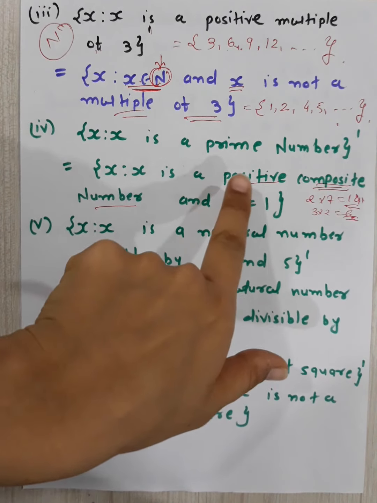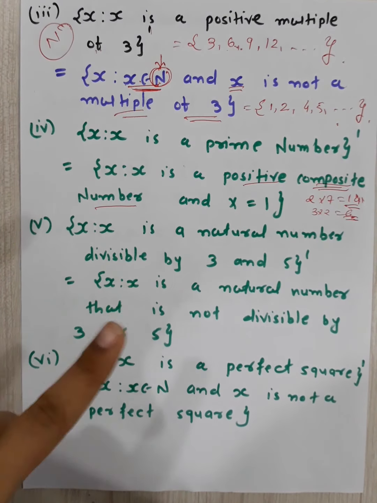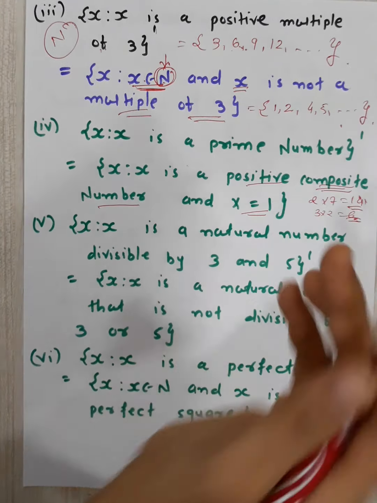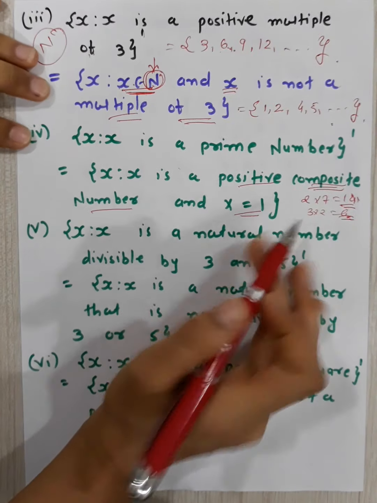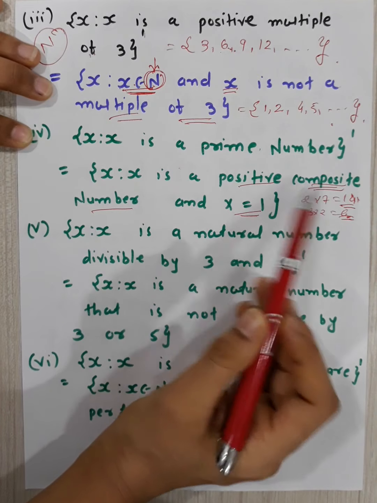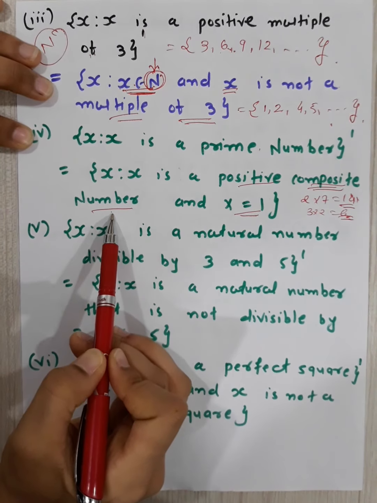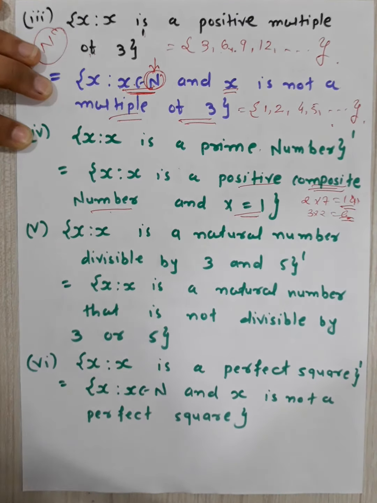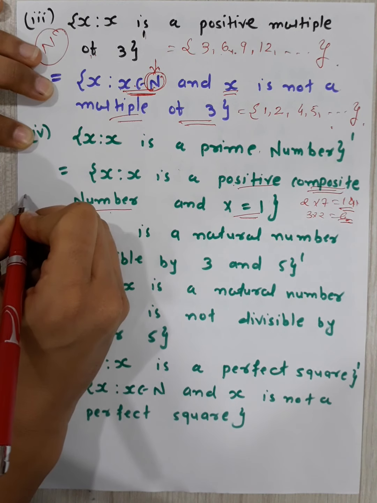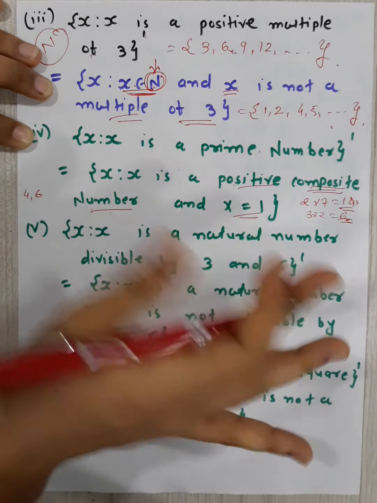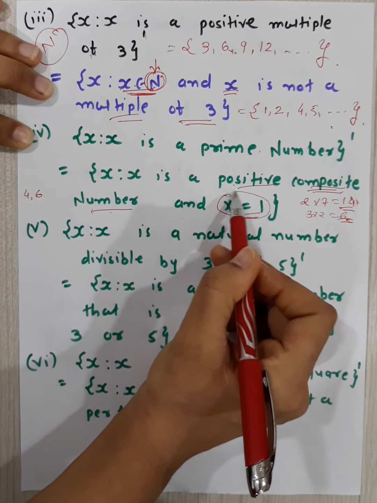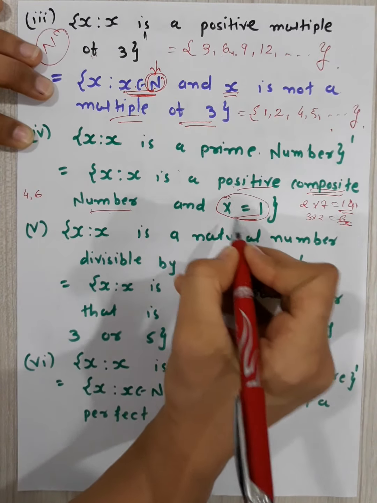Why is positive the word? Because we have already given the universal set as natural numbers, so only positive composite numbers. And x is equal to 1, because we consider 1 as neither a composite number nor a prime number. It is a special case. 1 is not a prime number nor a composite number. So we have already written positive composite number here, so 1 is not considered here. Positive composite numbers means, say, 4, 6, all those other than primes are positive composite numbers. But x equal to 1, we consider neither prime nor composite, so you will have to write it separately.